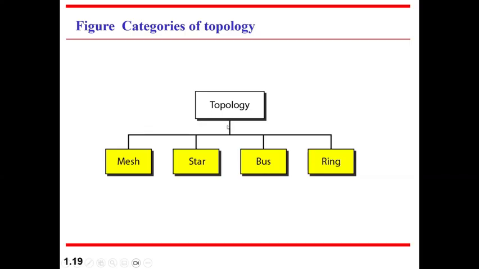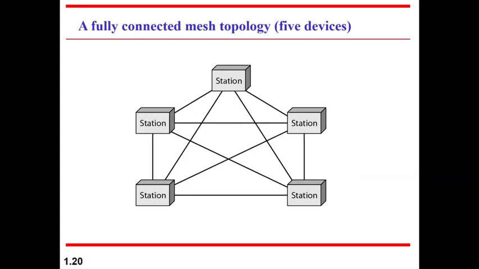So coming to topologies, it's very important how exactly the systems are connected in a network. So there are different topologies. First one is the mesh topology. Here each node is connected to every other node.